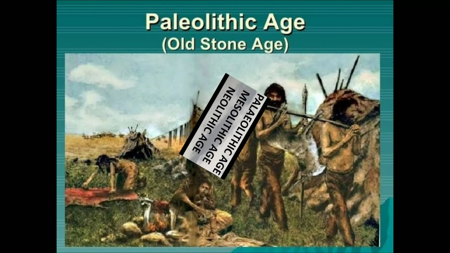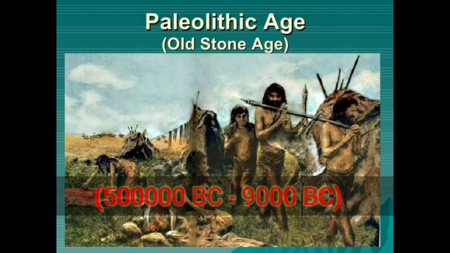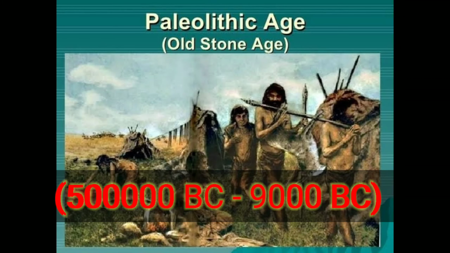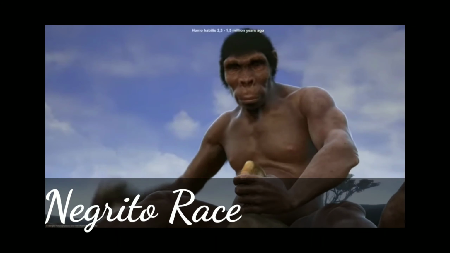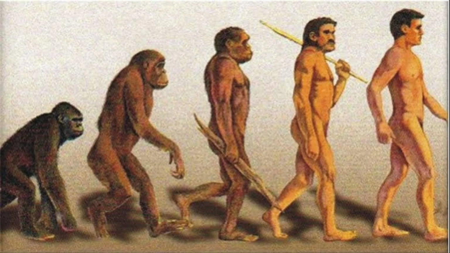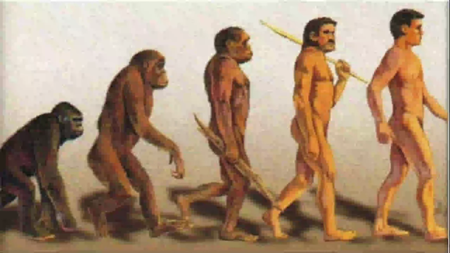Now let us discuss the Paleolithic age, which lasts from 5 lakh BC to 9000 BC, from an exam point of view, prelims point of view. It seems that Paleolithic man belonged to the Negrito race. In this, Homo sapiens also appeared for the first time towards the end of this phase. Paleolithic men were hunters and food gatherers.